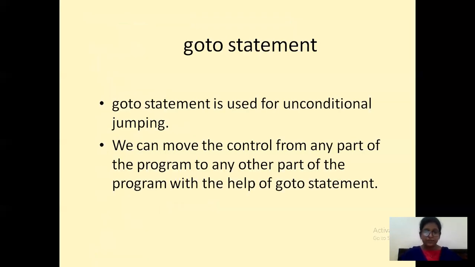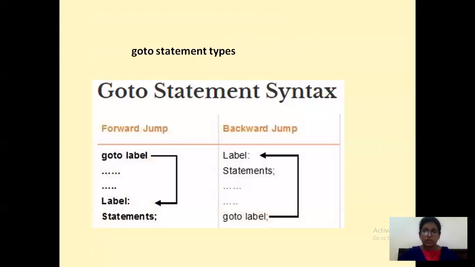Now see how this goto statement will work. Goto statement is used for unconditional jumping, right? We can move the control from any part of the program to any other part of the program with the help of goto statements. Generally, the program flow will be from top to bottom. If you want to move the control from one part of the program to another part of the program, you can use this goto statement.